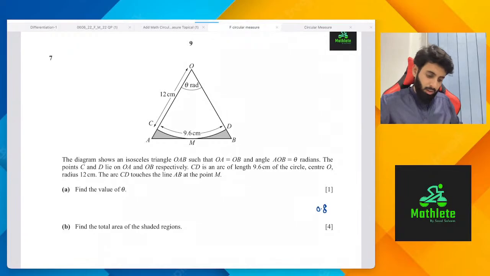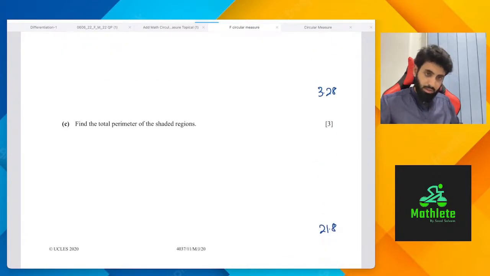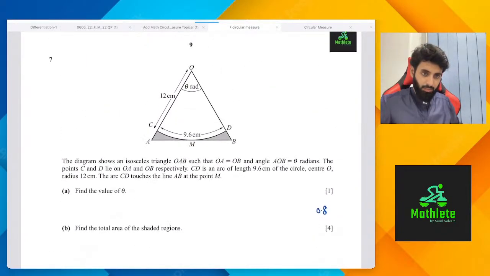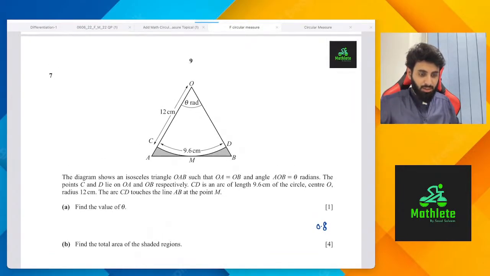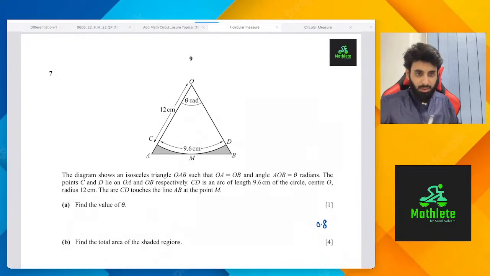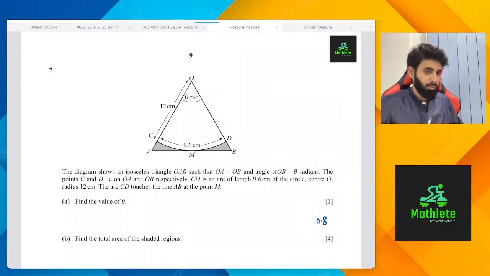So this is from May-June 2020, paper 11. Bring on the pain. So show the AdMaths threshold. But you can find that on my Instagram. Go to Instagram, I have uploaded everything there. I have also highlighted which is difficult and which is easy.